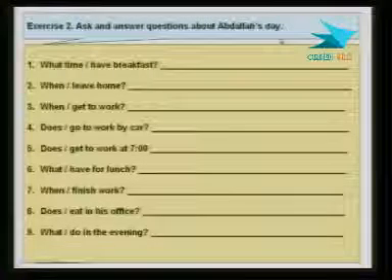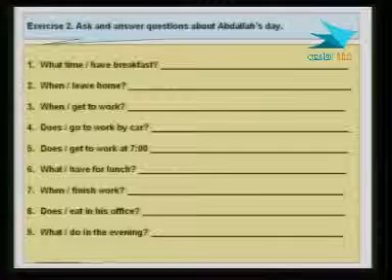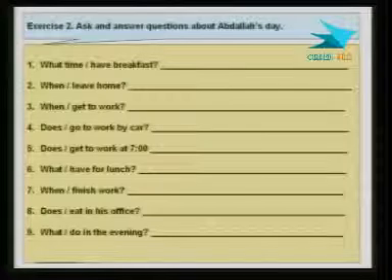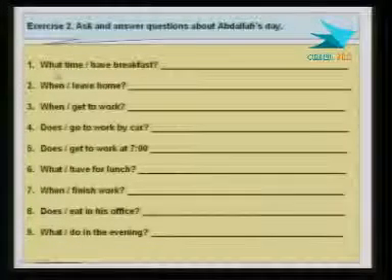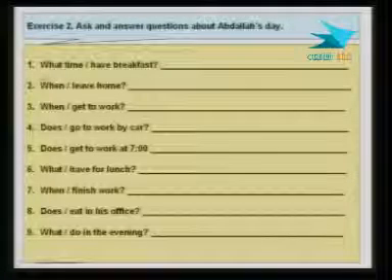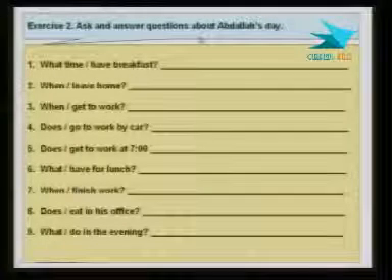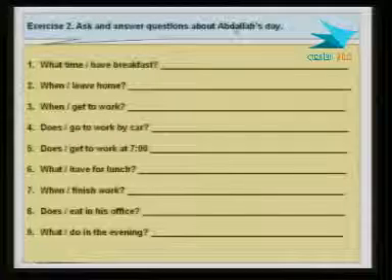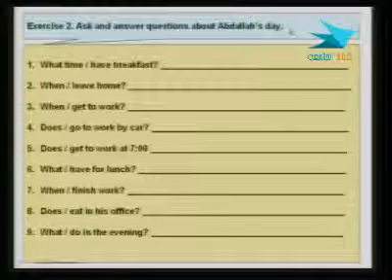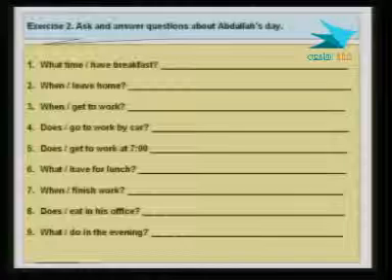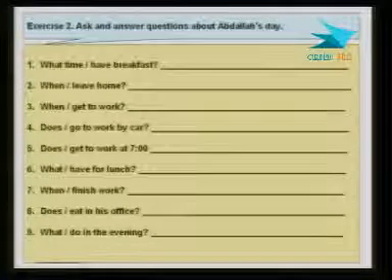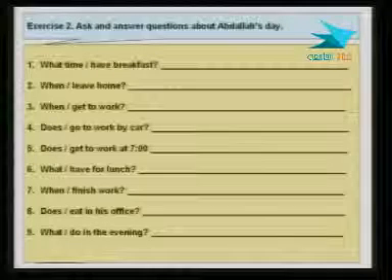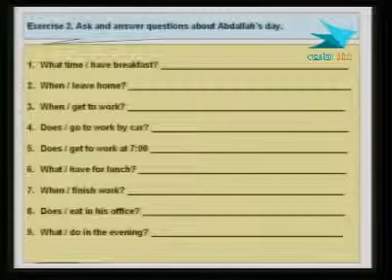In number 1 here, then, what time, and then have breakfast. We want to use these words to make a question about Abdullah's day. Remember, you've read about Abdullah and his day, and we will have to add some words here to make a question.